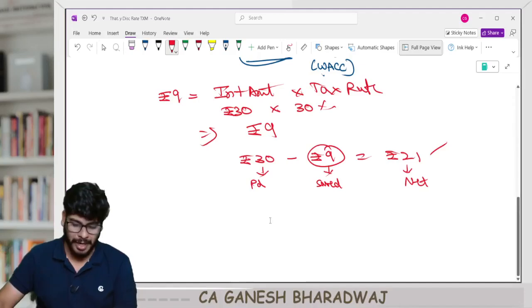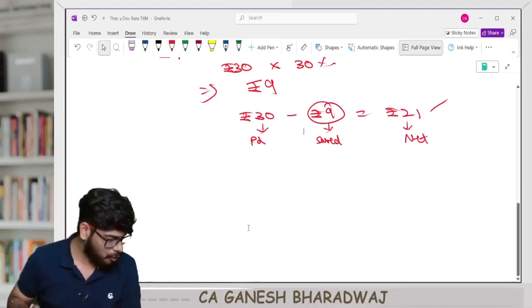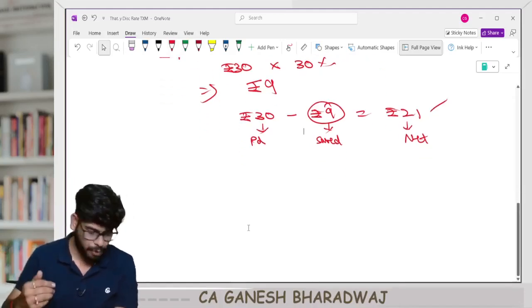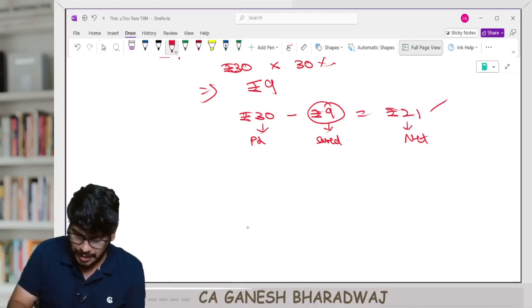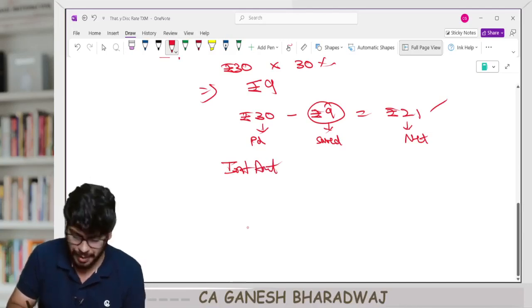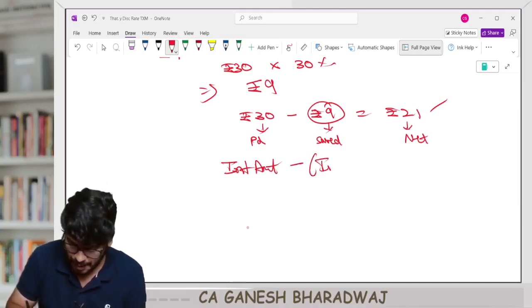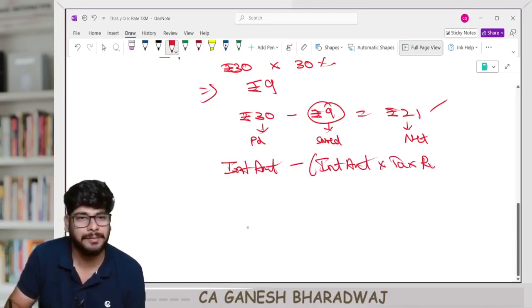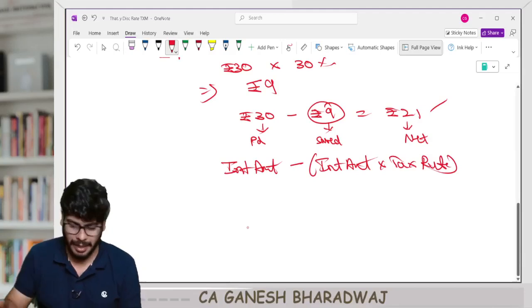So one more point, how did we compute this figure? Can we say that this 30 rupees is nothing but the interest amount, right? And this 9 rupees is nothing but minus of interest amount into tax rate, correct? This 9 rupees is what? Interest amount into tax rate.